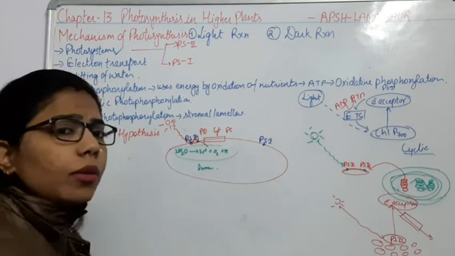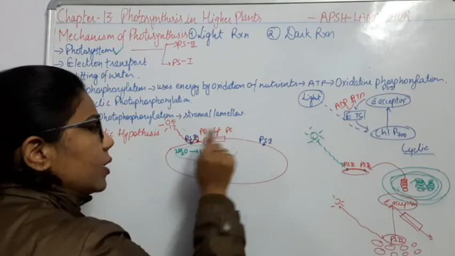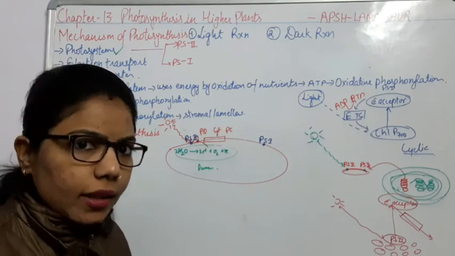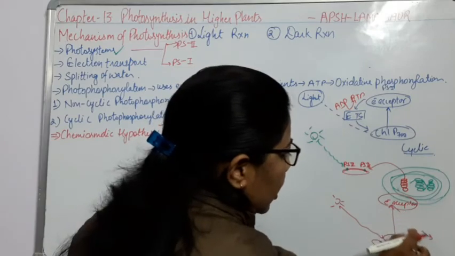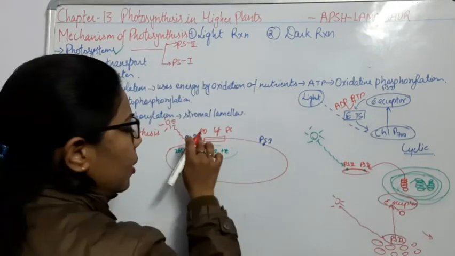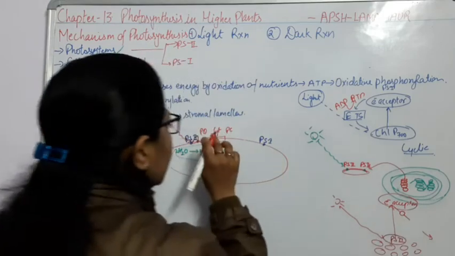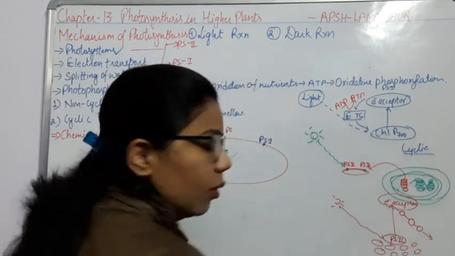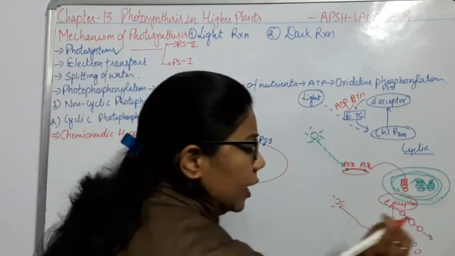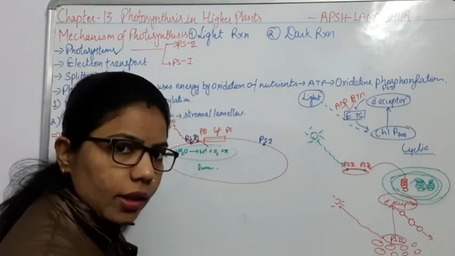So what is this PQ? Plastoquinone. And what is this PC? Plastocyanin. So from here, there are 3 things. First one, PQ. Then another one, a cytochrome, and another one, PC. Then we are getting the electrons in the ground state.